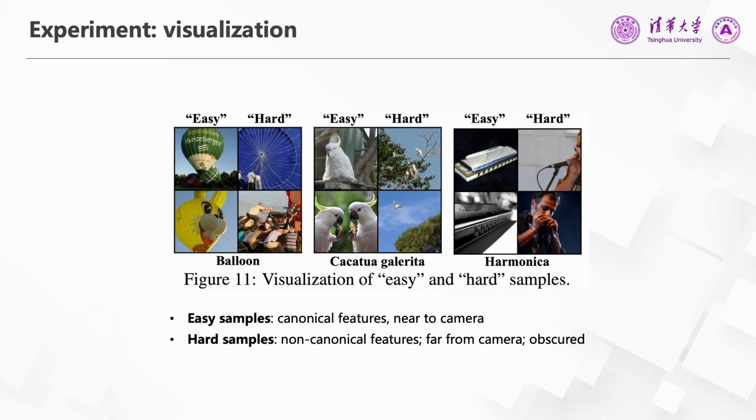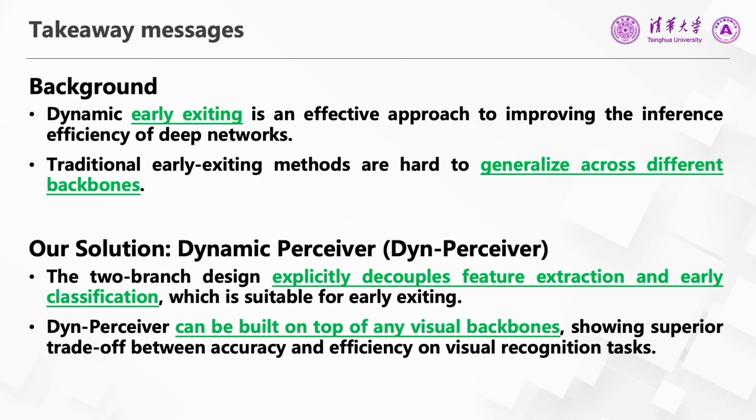Here we visualize the easy and hard samples selected by different exits of our model. It can be seen that the easy samples usually contain canonical features, while the hard samples could contain some non-canonical features. We summarize some takeaway messages here.